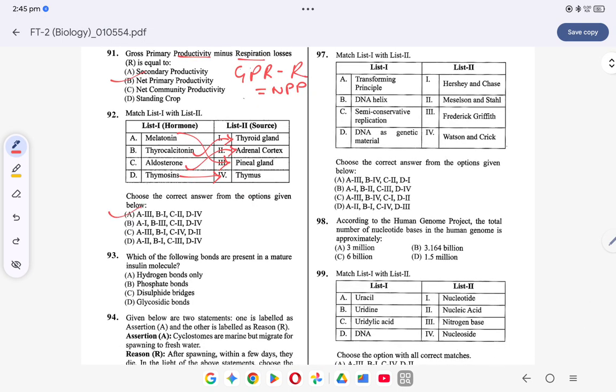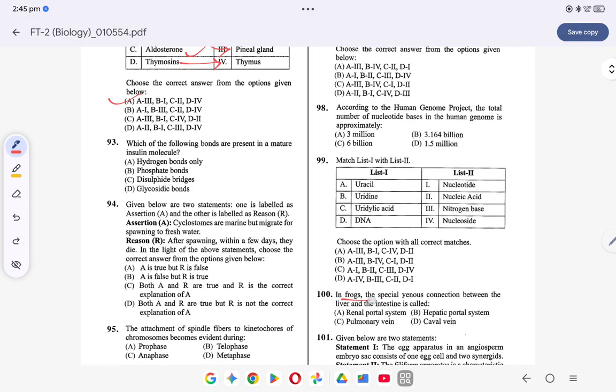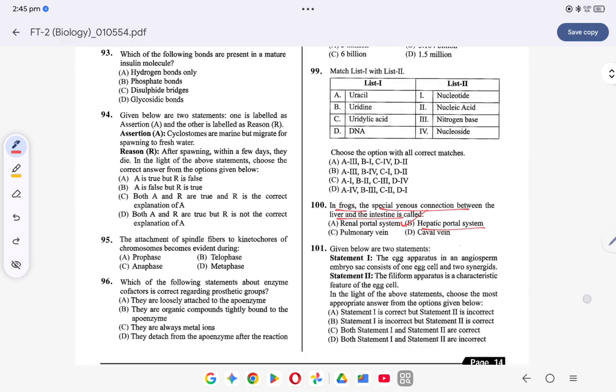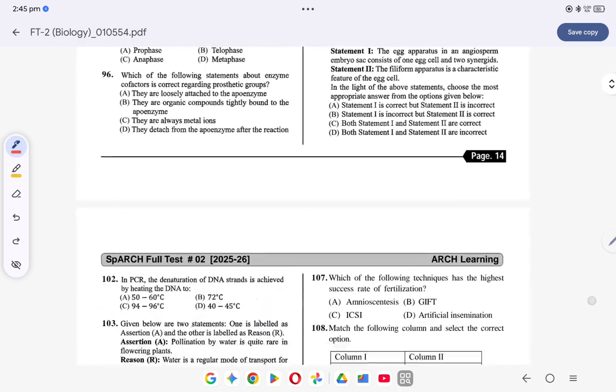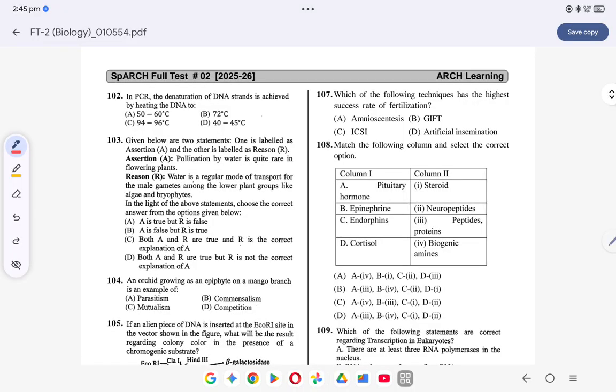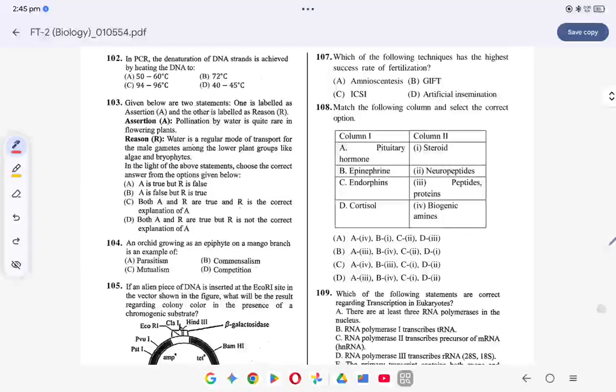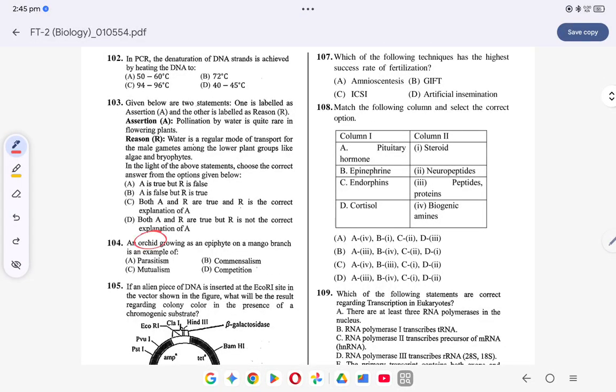Coming to the next question, question number 100. In frogs, the special venous connection between liver and the intestine, what is it? Hepatic portal system. It is the hepatic portal system. Coming to the next question, question number 104. An orchid growing as an epiphyte on a mango branch is an example of what? It's an example of commensalism.